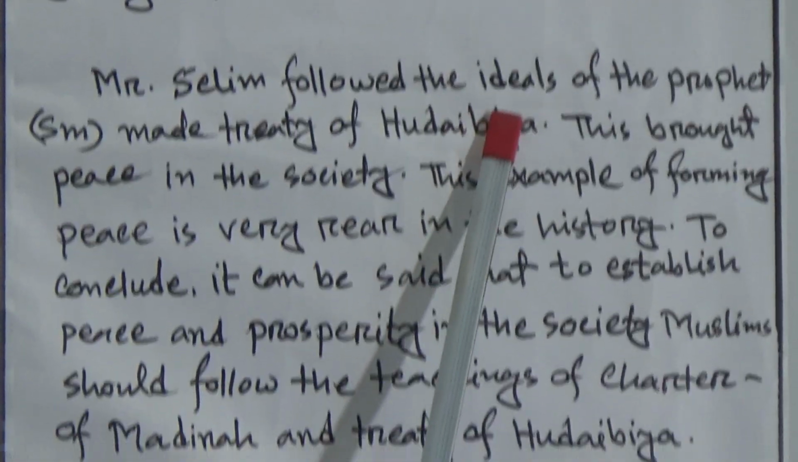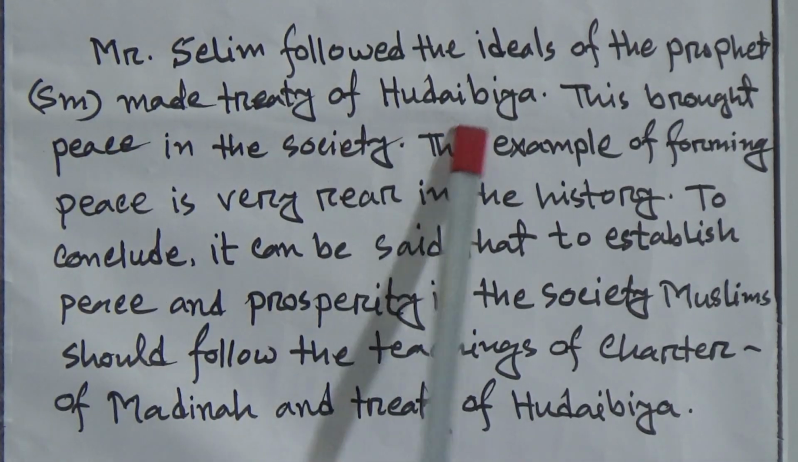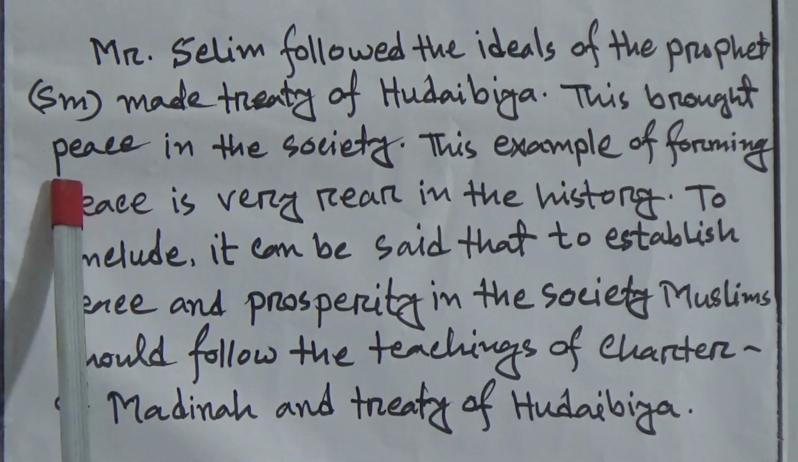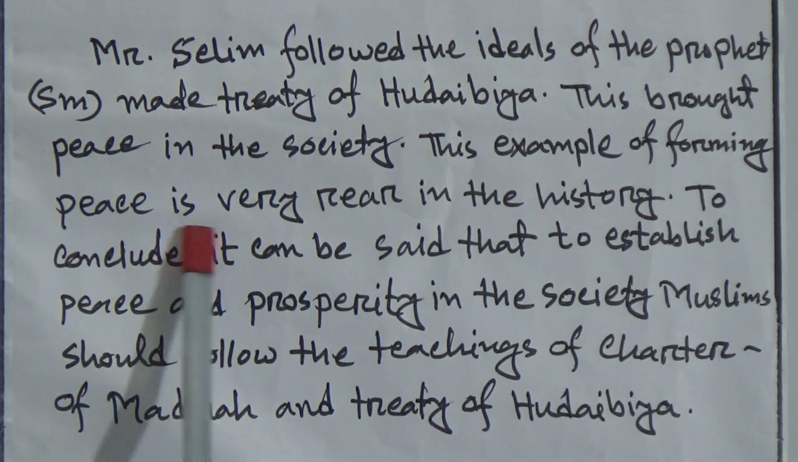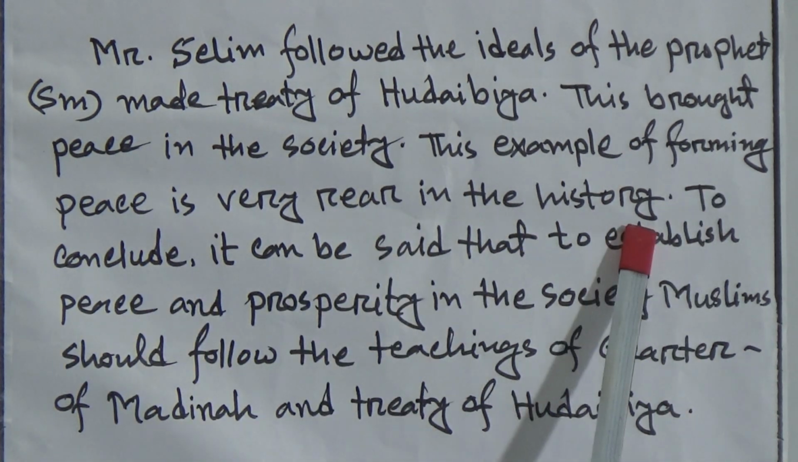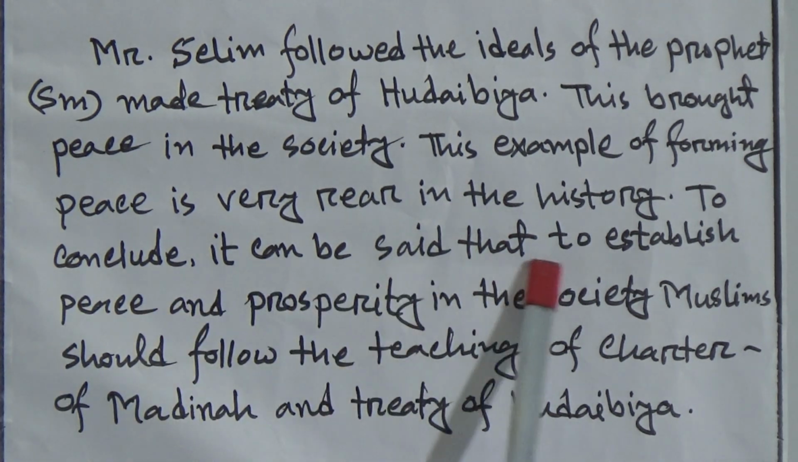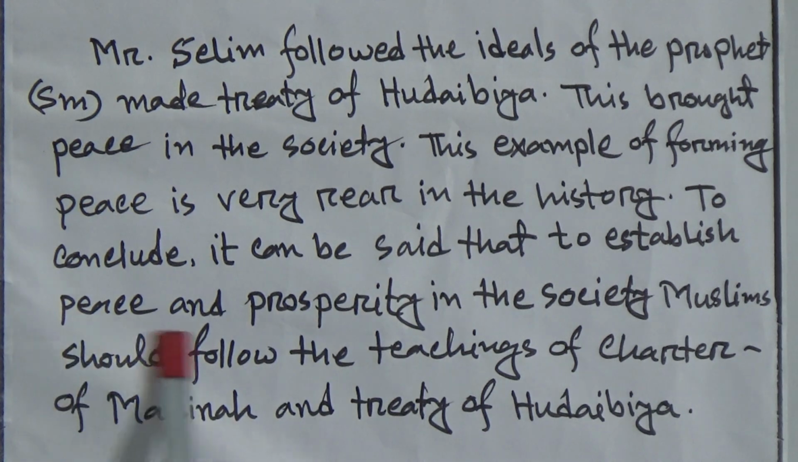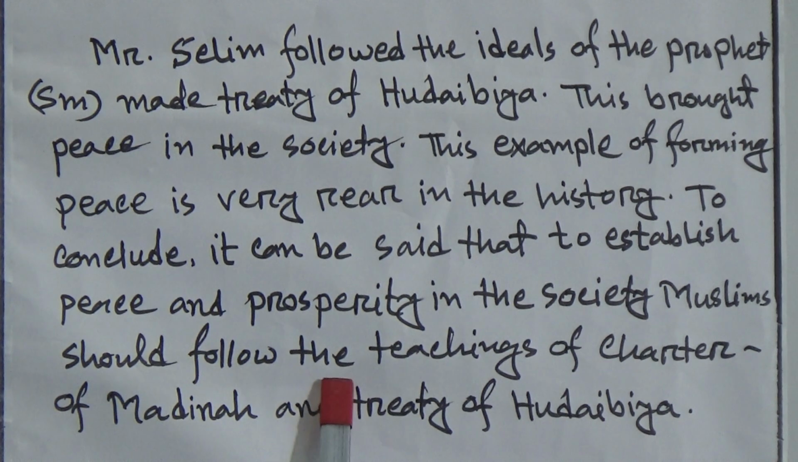Mr. Selimia followed the ideals of Prophet Muhammad sallallahu alaihi wasallam, who made the Treaty of Hudaybiyah. This brought peace in the society. This example of establishing peace is very rare in history. So, to conclude, it can be said that to establish peace and prosperity in the society, Muslims should follow the teachings of the Charter of Medina and the Treaty of Hudaybiyah.